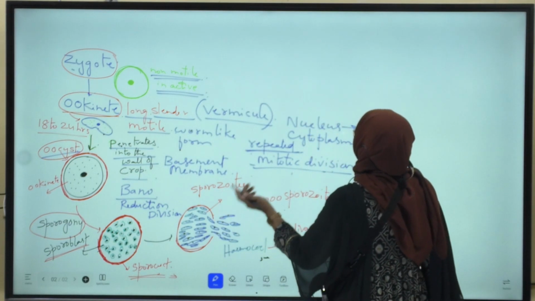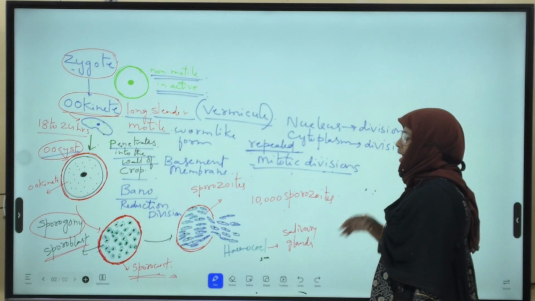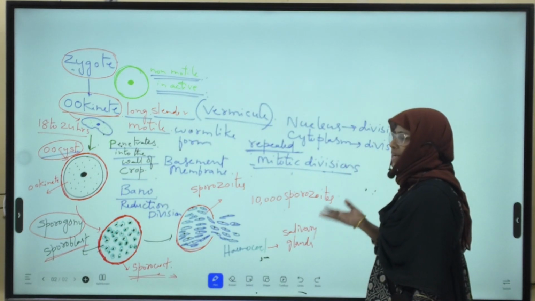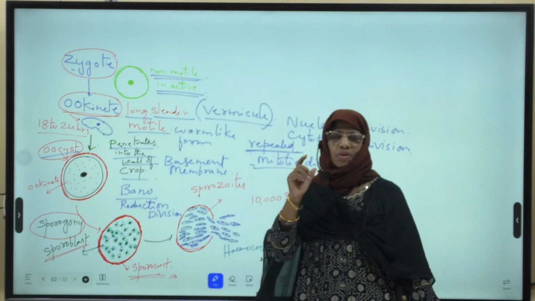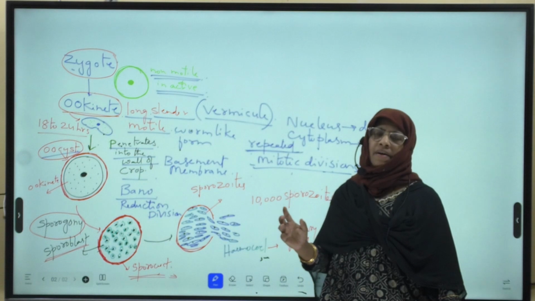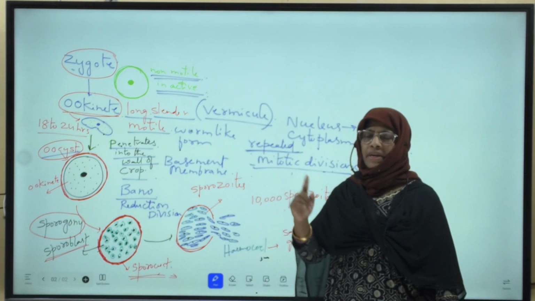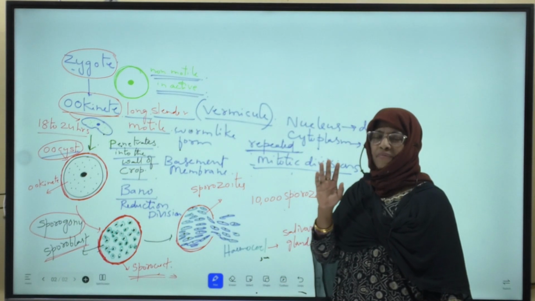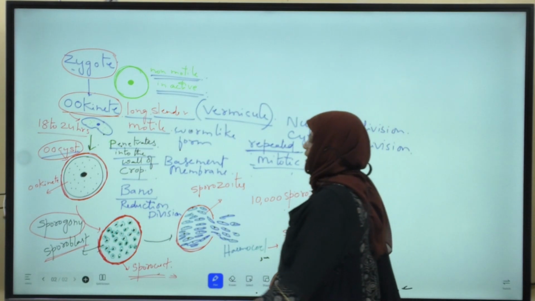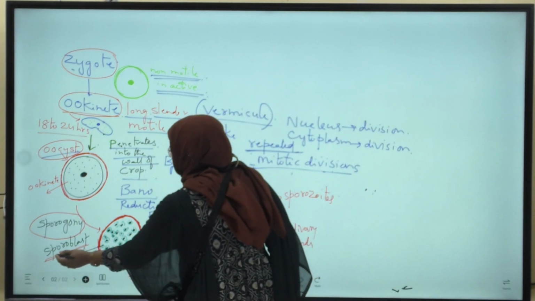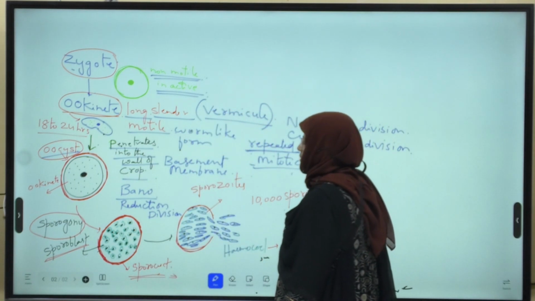Later, nuclear division is followed by cytoplasmic division, which means the cytoplasm also divides and forms many cytoplasmic bits. Then each nuclear bit is surrounded by a bit of cytoplasm and forms many indistinct bodies. These are called sporoblasts.